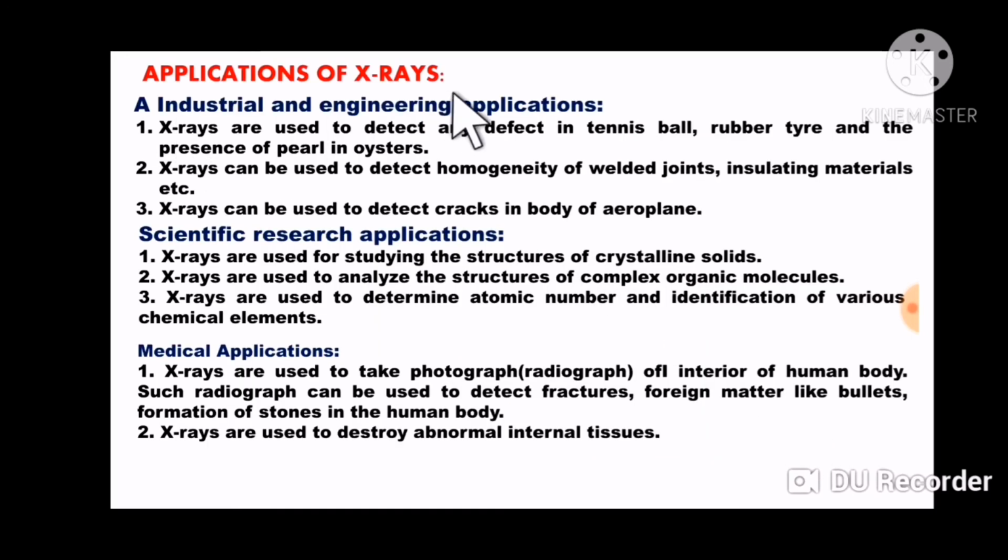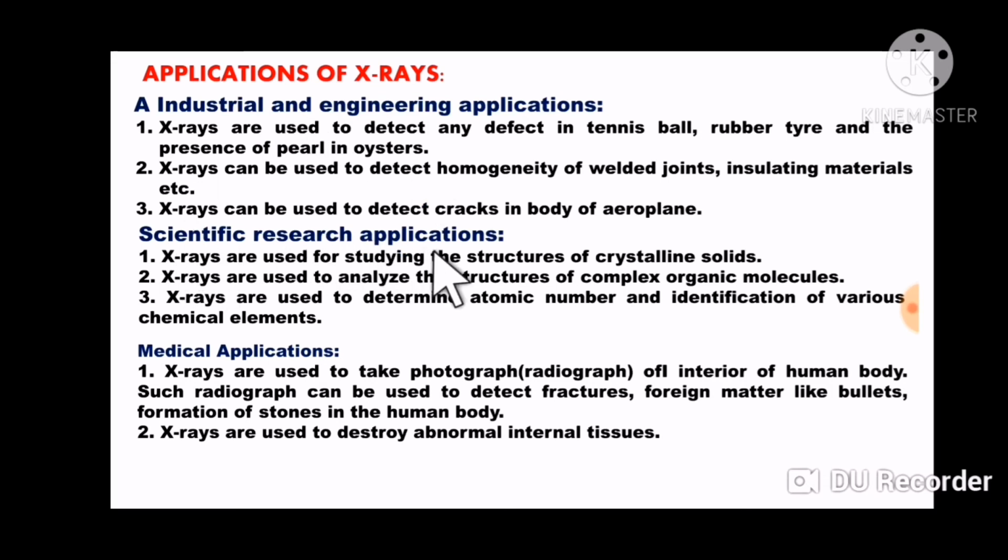Now here we see the applications of X-rays. There are many applications, among which here we see A, B, C. A is the industrial and engineering application. X-rays are used to detect any defect in a tennis ball, a rubber tire, and the presence of pearl in an oyster. X-rays can be used to detect the homogeneity of welded joints, insulating material, etc. And X-rays can be used to detect cracks in the body of an aeroplane. So this is the industrial and engineering application.